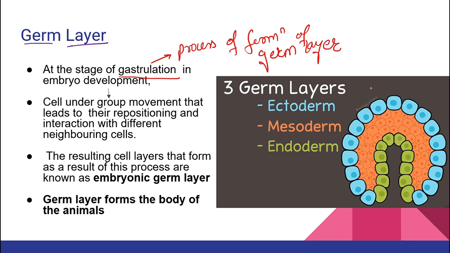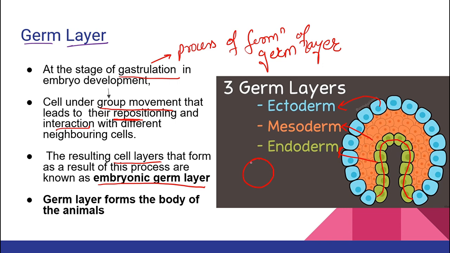Here in the picture you can see class, this outer one we call it as ectoderm, middle one we call it as mesoderm, and inner one we call it as endoderm. Can you see how beautifully the inner one is invaginating inside, and this is nothing but the movement of the cell, rearrangement of the cell inside for the formation of the organs, right? Now cells undergo group movement that leads to the repositioning of the cell. This repositioning of the cell is very important in order to form the whole organism, and these repositioned cells will interact with each other, right? The resulting cell layers that form are called embryonic germ layers.